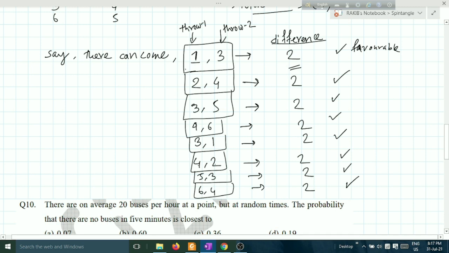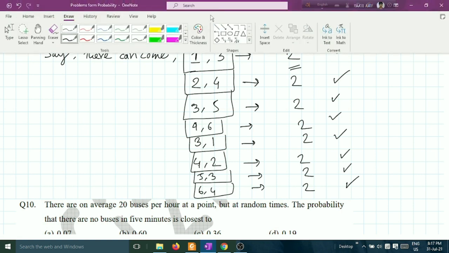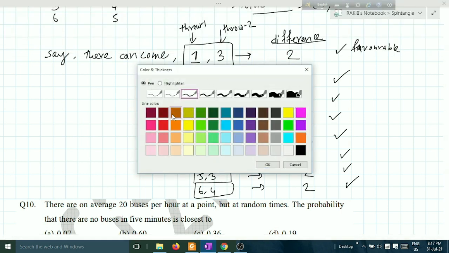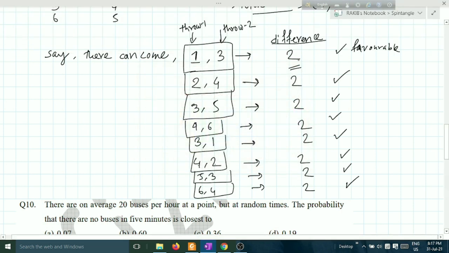These are how many favorable events? There are, I think, 1 event, 2 event. Sorry, I should not count it like this. There is 1 event, 2 event, 3 event, 4 event, 5, 6, 7, 8.